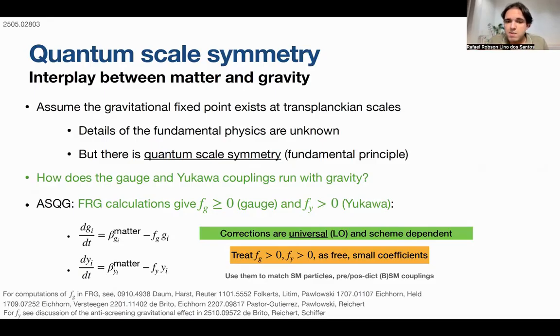That's why in our paper, and in a couple of papers in the community, we treat this f_G as a free parameter. Later you can have your theory of quantum gravity well developed and compute what the value is. But let us assume that they are free parameters, and for us we need them positive so that we have this induced interacting fixed point.